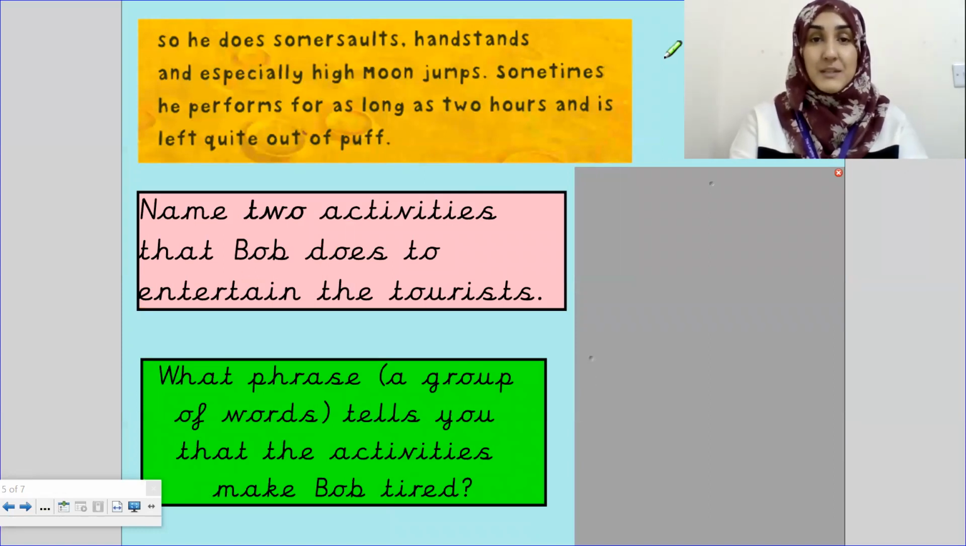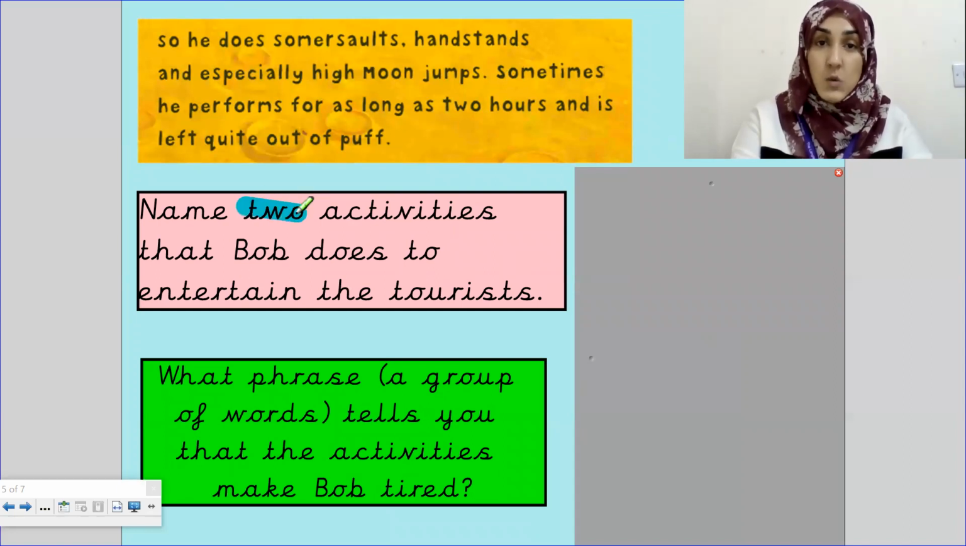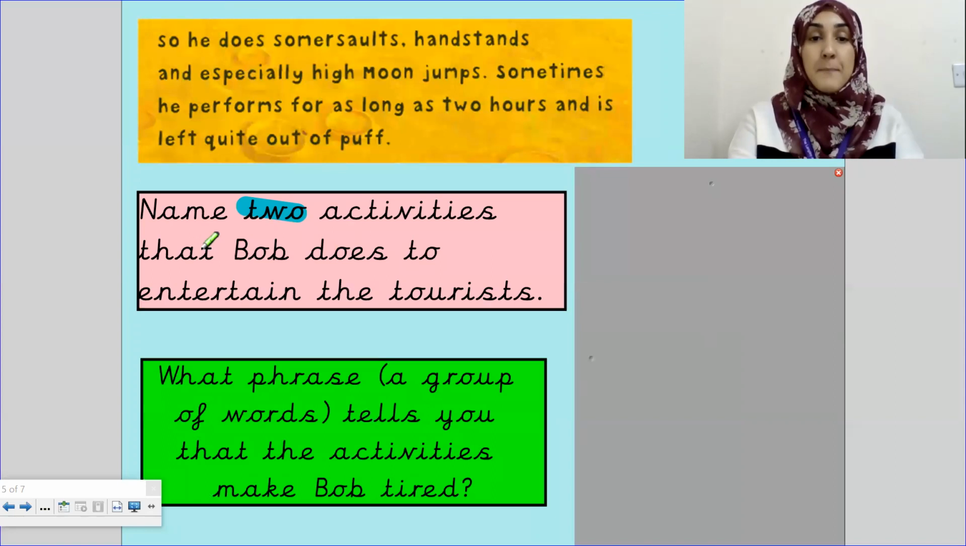Okay, I'm going to read the next piece of text. So he does somersaults, handstands, and especially high moon jumps. Sometimes he performs for as long as 2 hours and is left quite out of puff. That means he's quite out of breath. He's a little bit tired. Okay. Question. Name 2 activities that Bob does to entertain the tourists. So we're not going to name 5 activities. We're not going to name 10. We're only naming 2 because that's what the question has asked us. We must answer the question. Name 2 activities that Bob does to entertain the tourists.